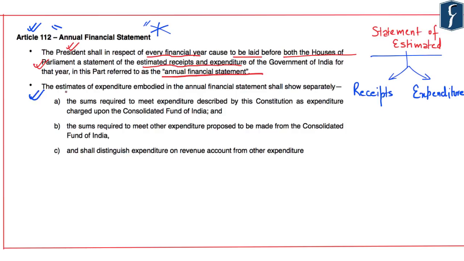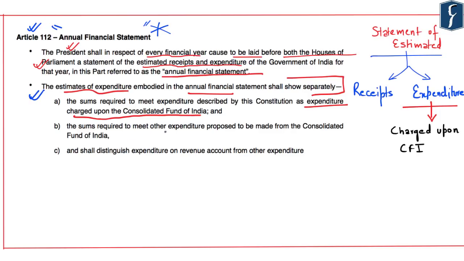It further highlights that the estimates of expenditure embodied in the annual financial statement shall show separately, first, the sums required to meet expenditure described by this Constitution as expenditure charged upon the Consolidated Fund of India. This expenditure shall be shown separately. Further, the sums required to meet other expenditure proposed to be made from the Consolidated Fund of India